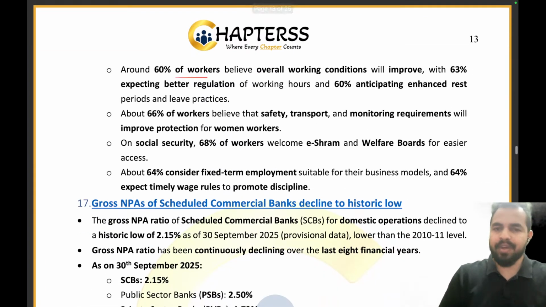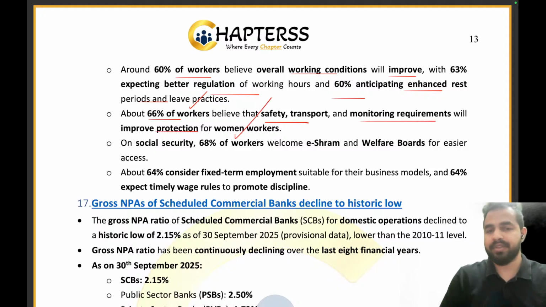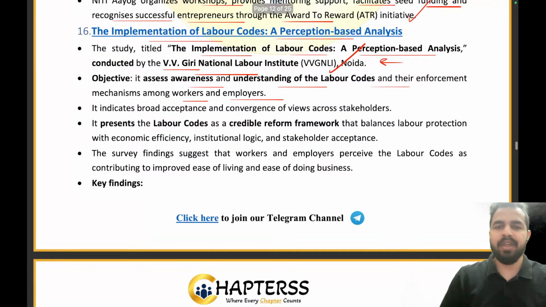So 60% of the workers believe कि working conditions improve होंगी. 63% expect better regulation of working hours. 60% anticipate enhanced rest periods and leave practices. 66% of the workers believe that safety, transport, and monitoring requirements will improve protection for the women workers. Clear, everyone? So that's all we have to understand here from this VV Giri National Labour Institute of Noida study, the implementation of labor codes, a perception-based analysis.